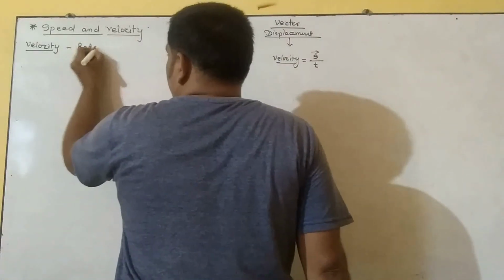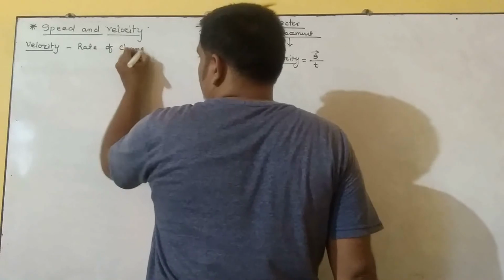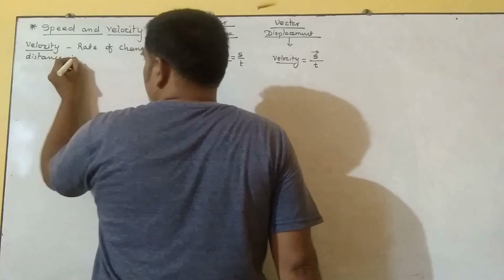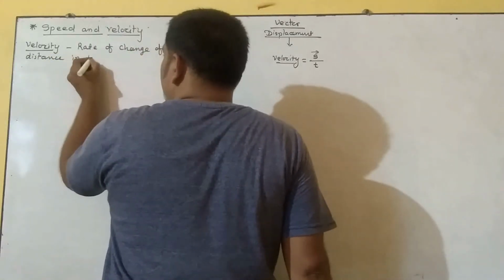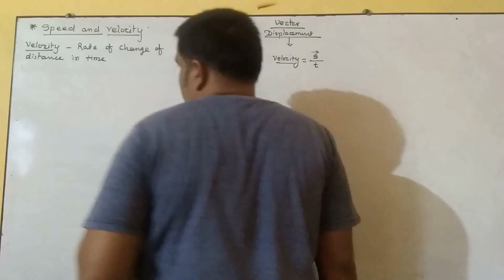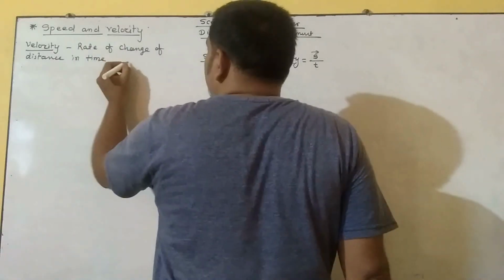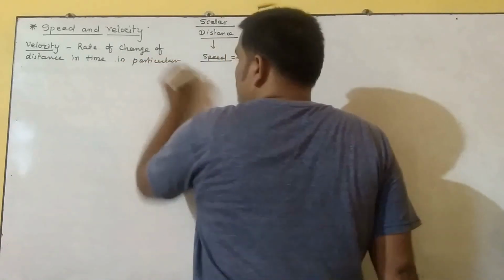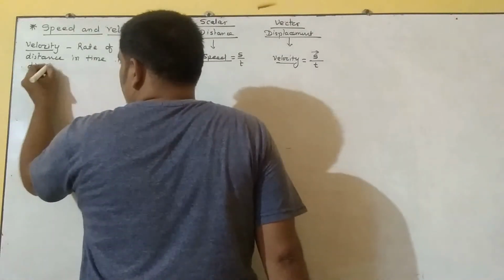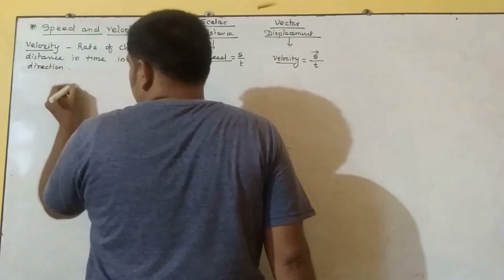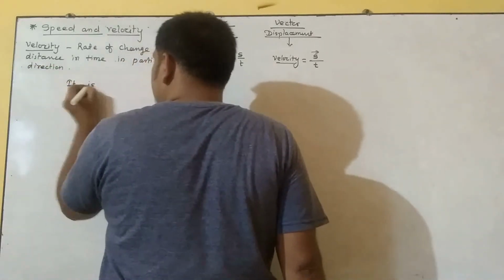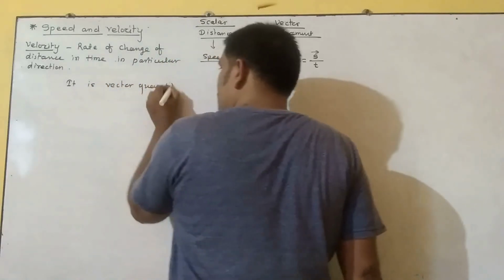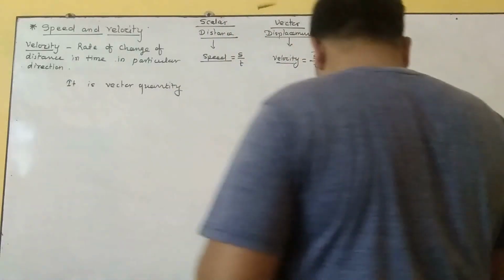Rate of change of distance in a particular time in a particular direction. Direction is important. Okay, so it is a vector quantity.